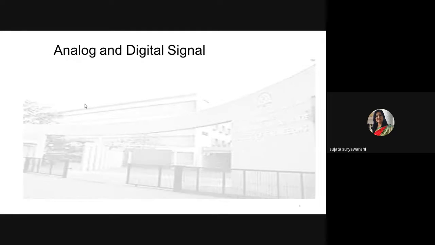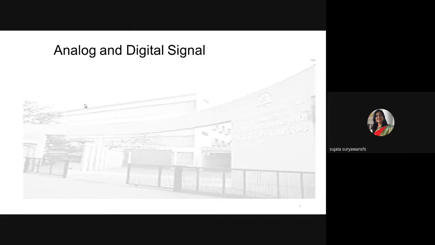So first of all, you should know analog and digital signals, because in the information technology department, how the complete information is used and processed by your system matters. Here, how the information should be stored, in the form of analog or digital, means it can be an analog signal or a digital signal.